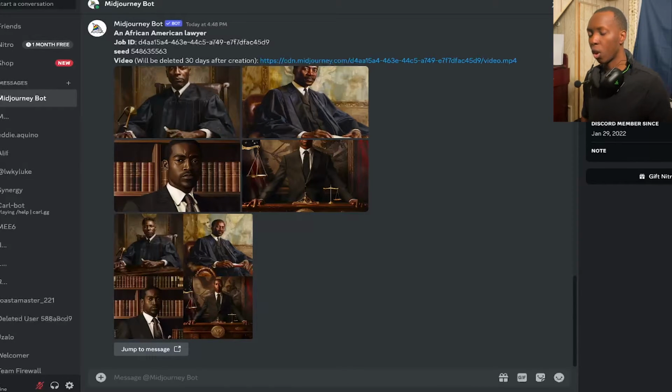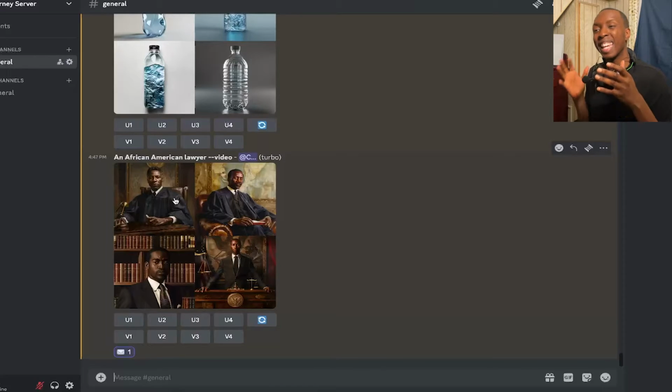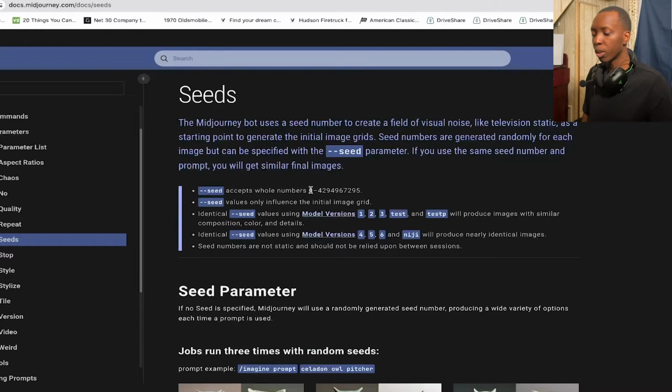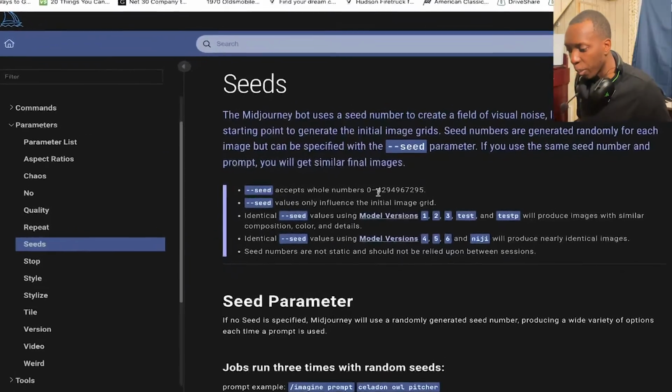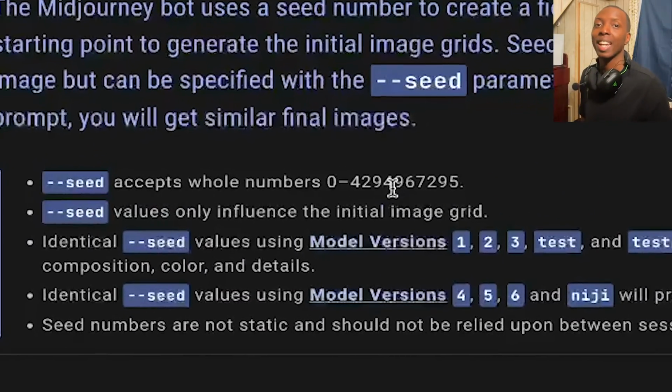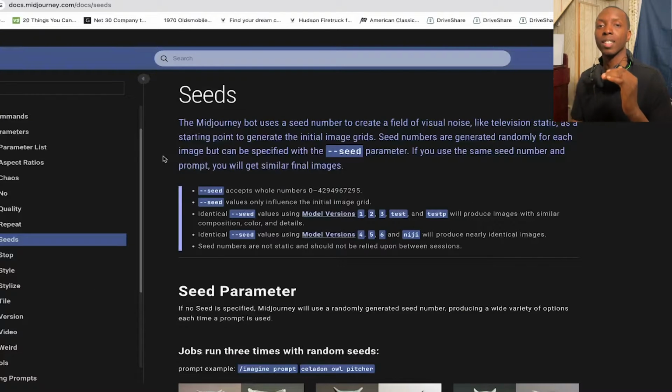And no, we're not talking about nuts and grains and everything like that. We are talking about the instance in which an image is made. This is a little trickier to understand, but Midjourney helps us understand this. If you go to their website, you see a seed is a whole number between 0 and 4,294,967,295. That's the highest a seed can be. But it's not about high or low when it comes to seeds. It's more about what each number represents.